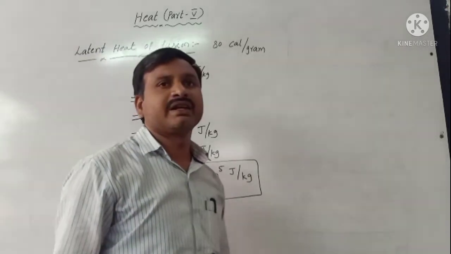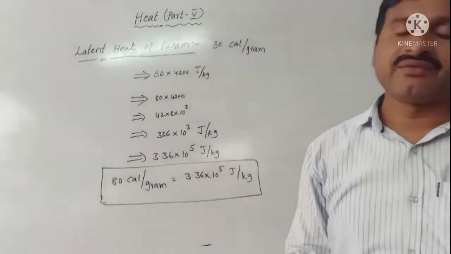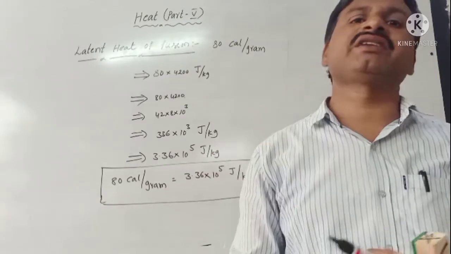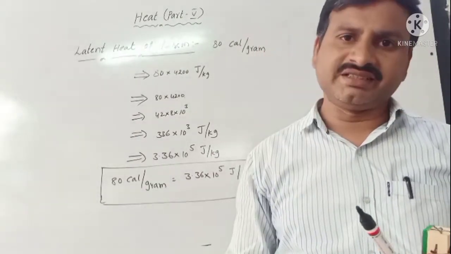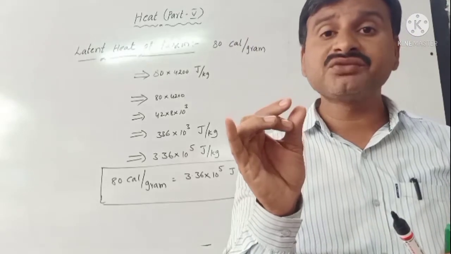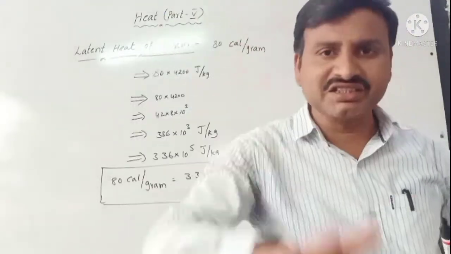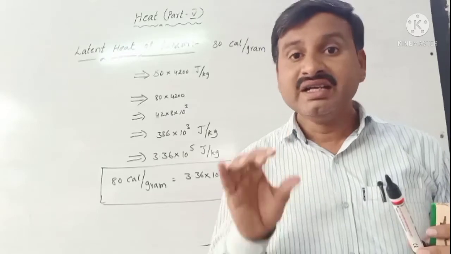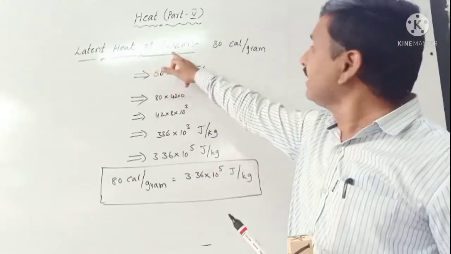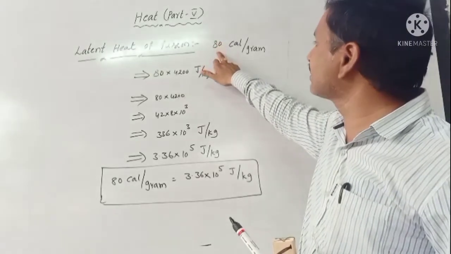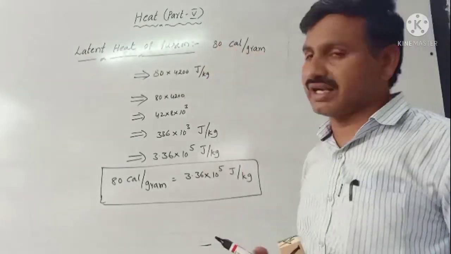Again, the latent heat of fusion is the amount of heat required to convert 1 gram of solid substance completely into liquid. Its value is 80 calorie per gram.